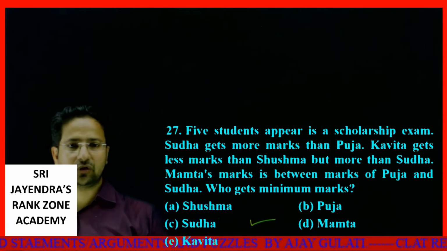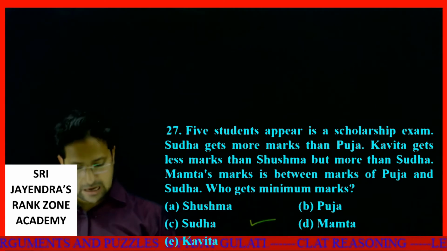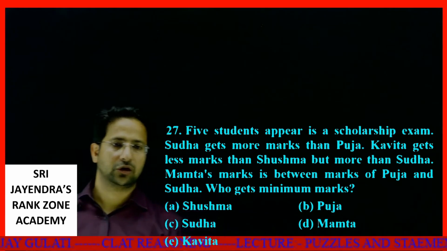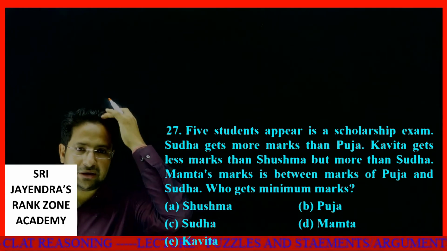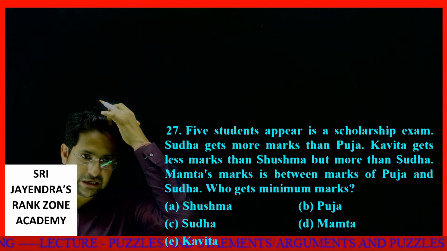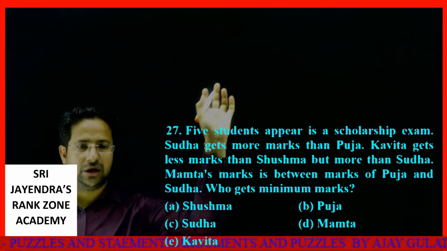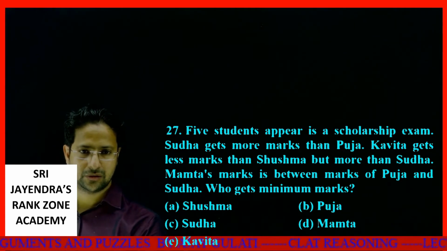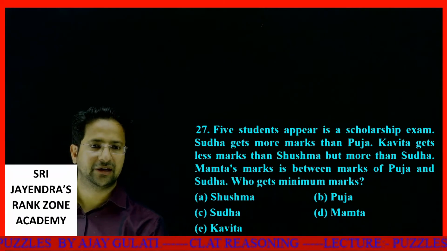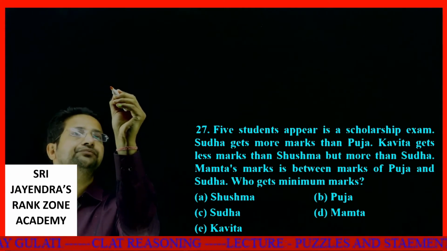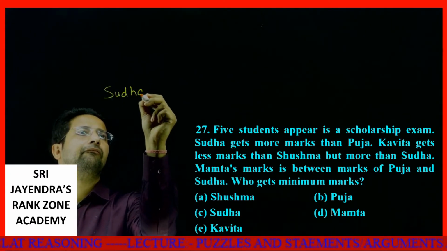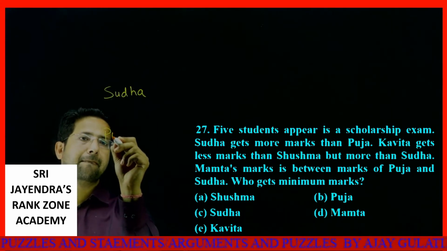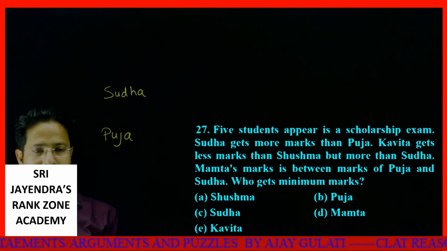Five students appear in a scholarship exam. Sudha got more marks than Pooja. Kavita gets less marks than Sushma, but more than Sudha. I think it's still readable. Sudha gets more marks than Pooja. Clear.